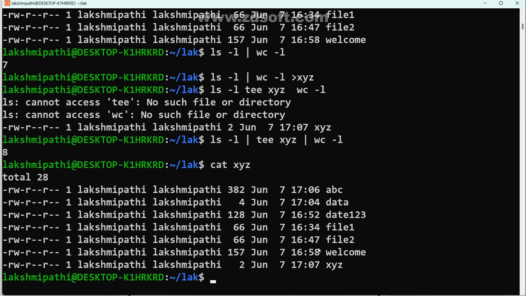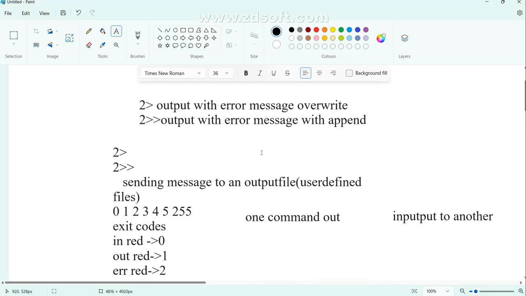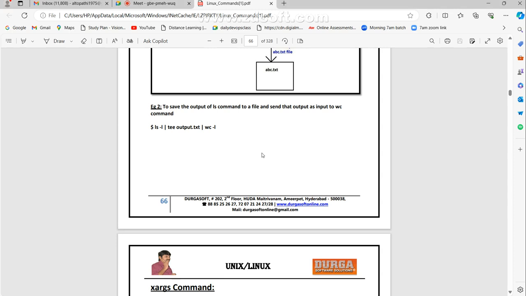Here the thing is, wherever tee is there, the meaning of tee is not only for this output, I am going to give this one also. Here is the store and as well as to wc. This is somewhat special command. Good to go.